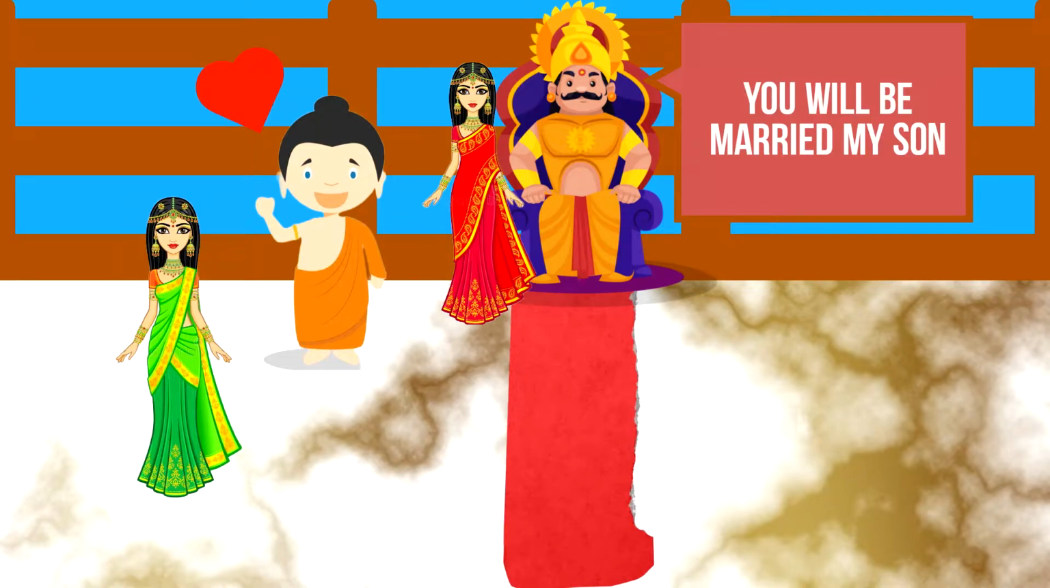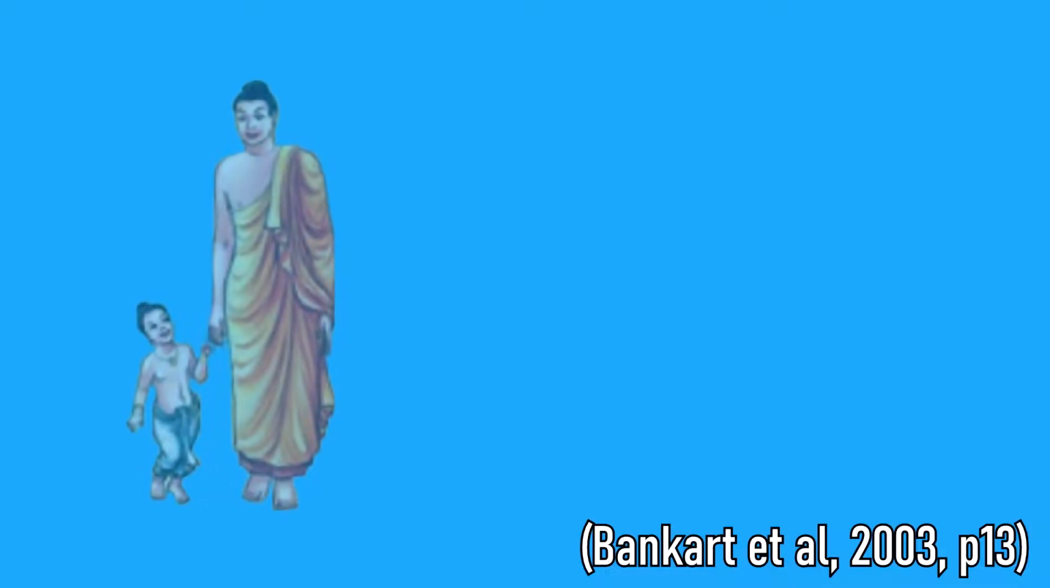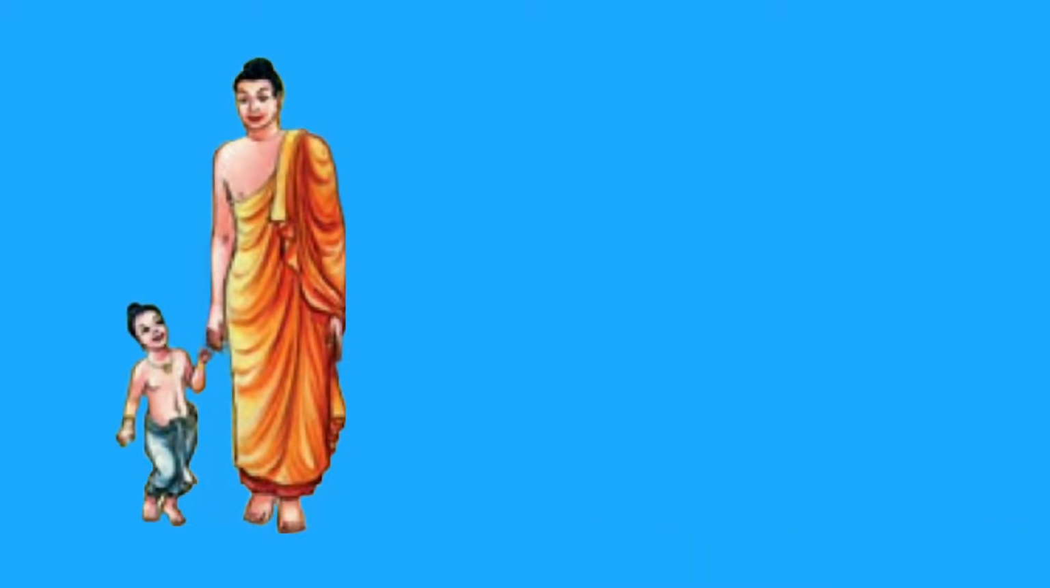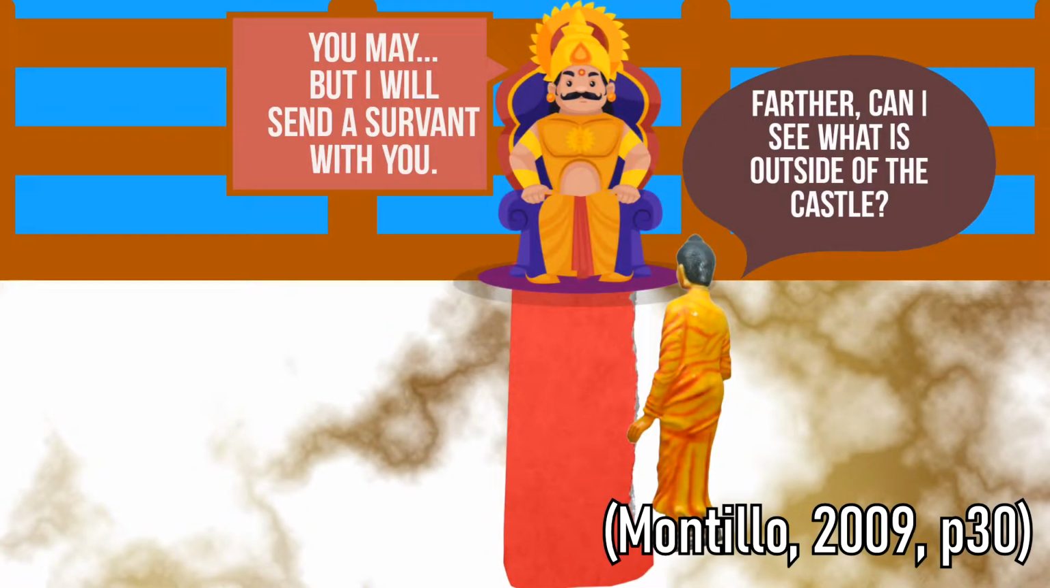The prince would be married at 16 years old and would have his first son around 10 years later. At this point, the prince was curious about the kingdom which he would one day rule, and asked his father if he could see what's behind the confines of the castle walls.